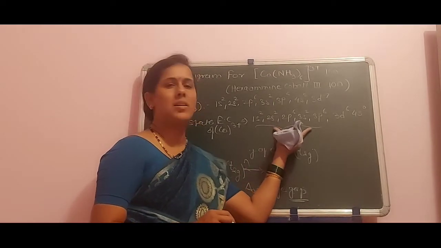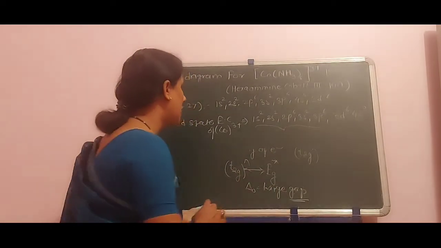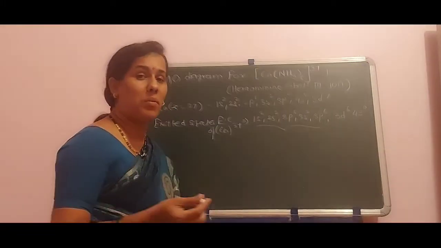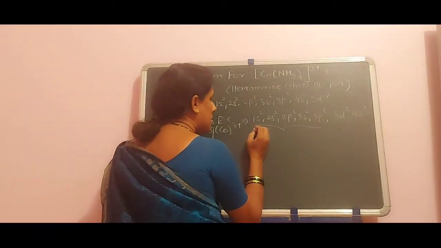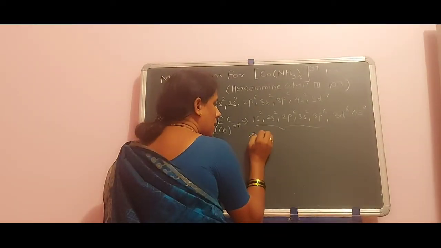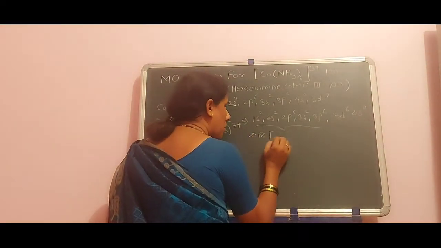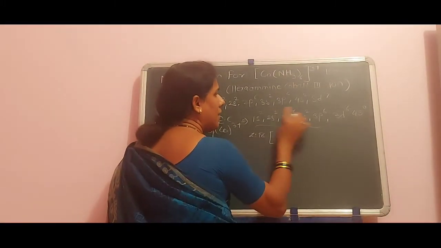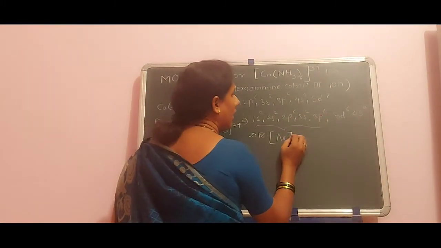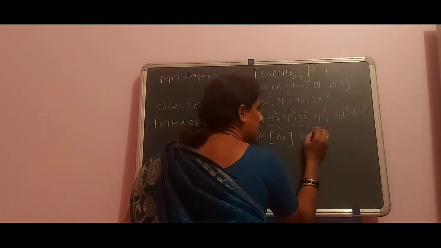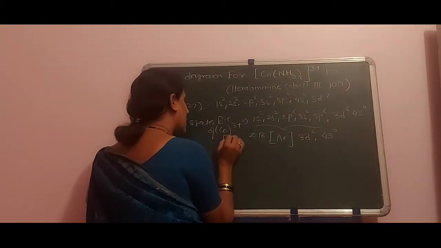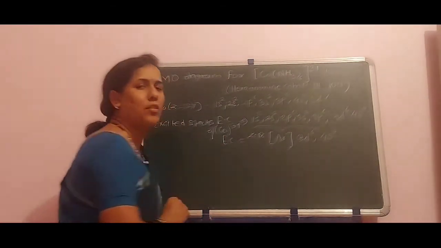Instead of these 18 electrons, we can write the inert gas element with Z = 18, that is argon: [Ar] 3d6 4s0. That is the ground state electronic configuration of Co3+.